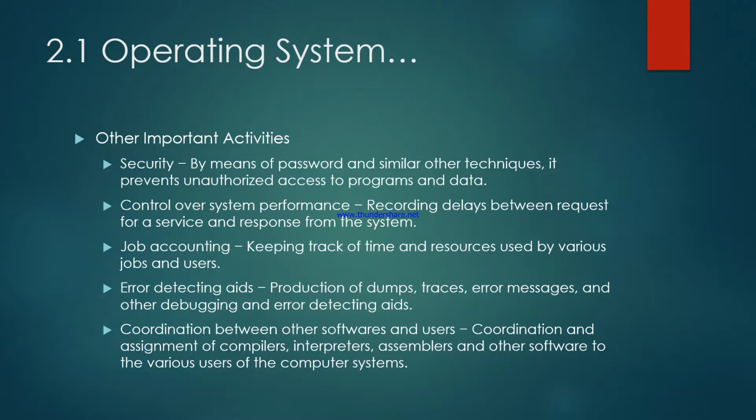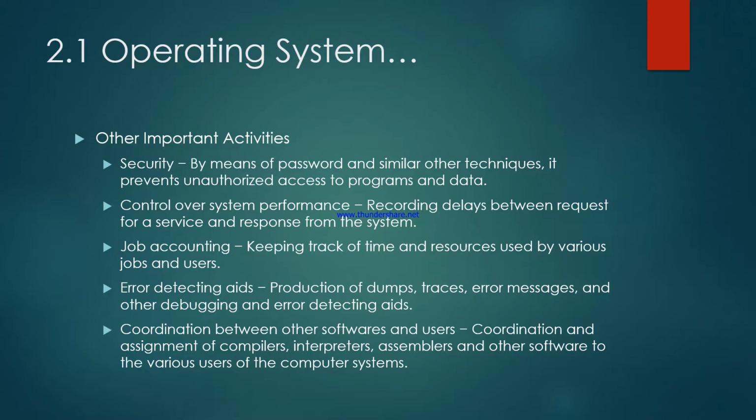So these are some important functions of operating systems, and we can also learn about the history of operating systems. History can be classified into generations: first generation, second generation, third generation and fourth generation. In the first generation, we used electronic devices such as vacuum tubes. In the second generation, we shifted to transistors, and in the third generation, ICs, integrated circuits, came into the market.